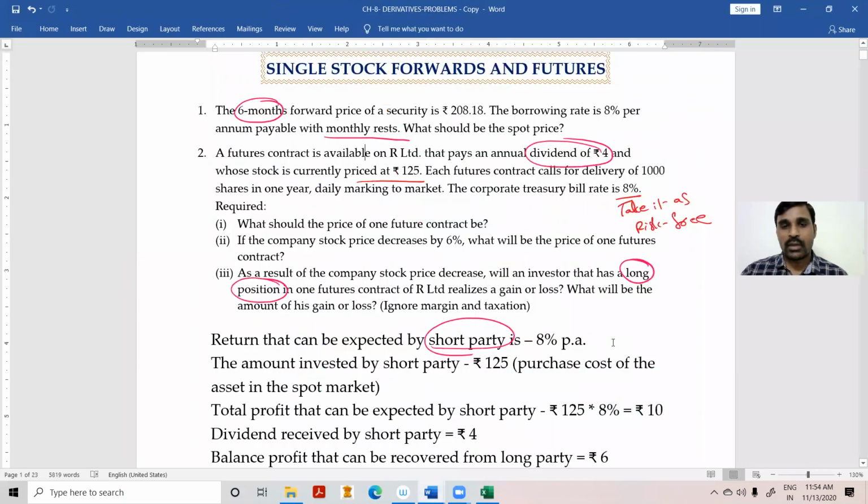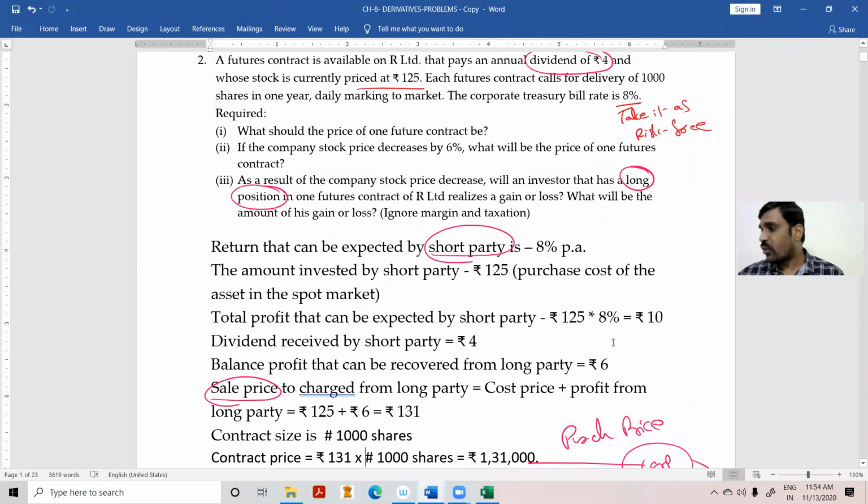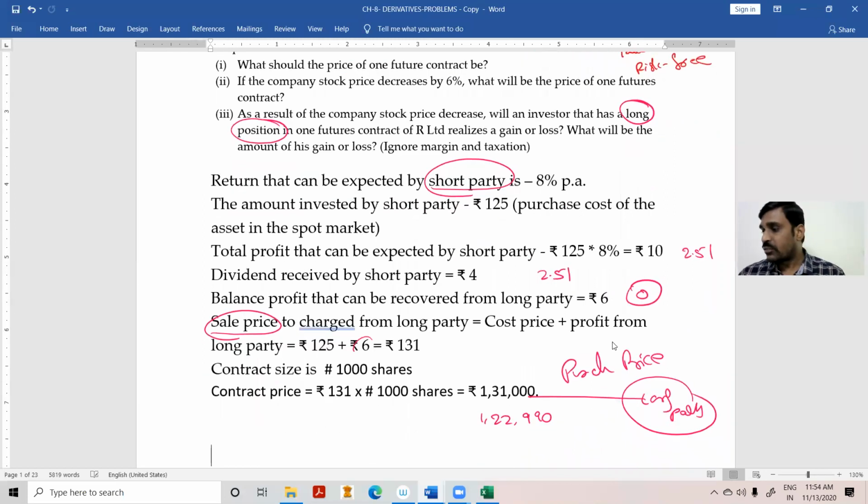That means in our problem, whatever we want, 2.51, the entire 2.51 we are getting from the company. So therefore, we need not charge any price from the buyer. Therefore, this will be 0. It will be the same 125. I'm just giving the comparison.